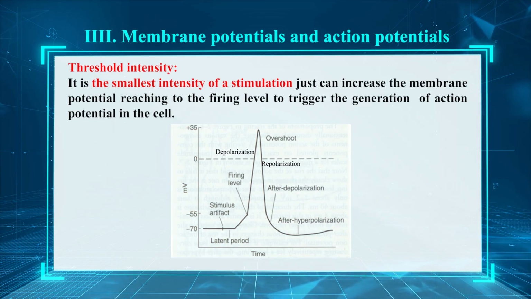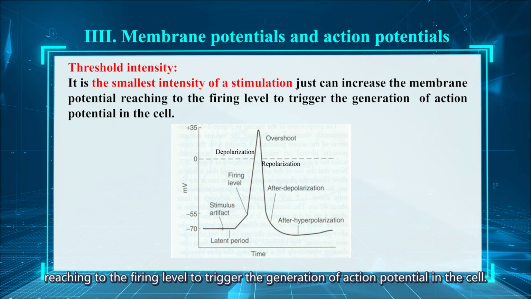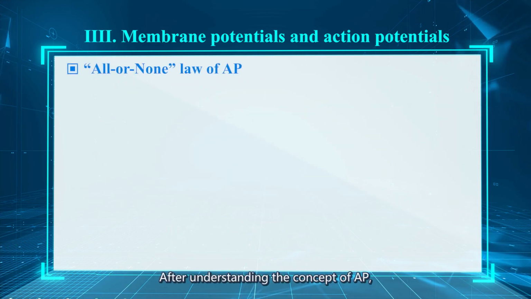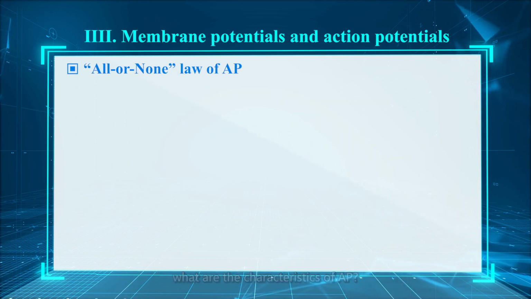Threshold intensity. It is the smallest intensity of stimulation that can increase the membrane potential, reaching to the varying level to trigger the generation of action potential in the cell. After understanding the conception of action potential, what are the characteristics of action potential?